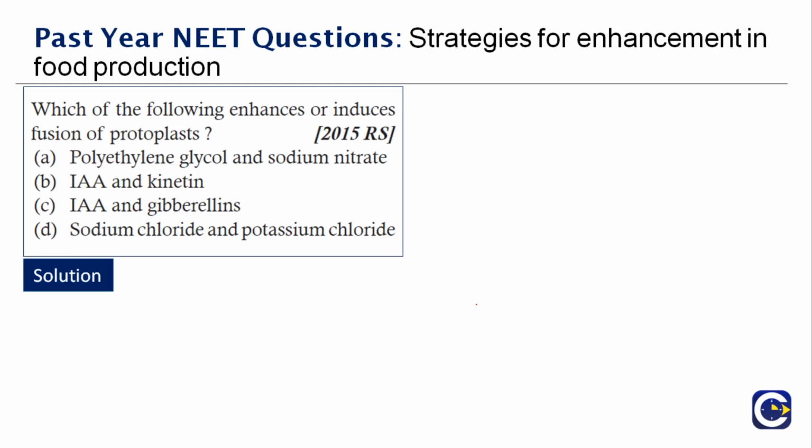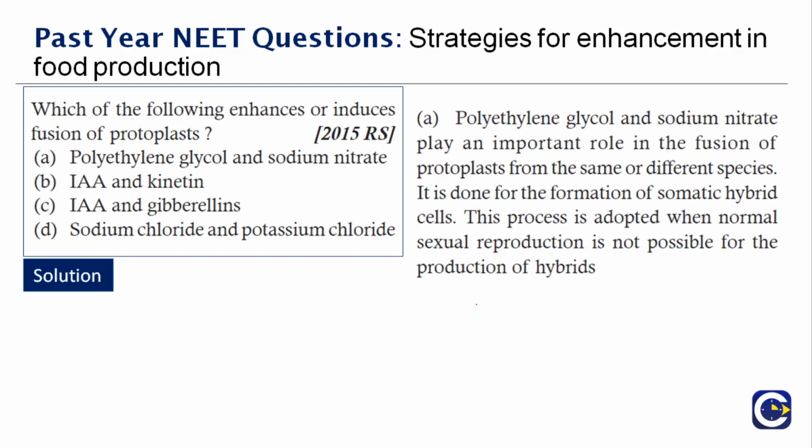It is done for the formation of the somatic hybrid cell. This process is adopted because normal sexual reproduction is not possible for the production of such hybrids. So polyethylene glycol and sodium nitrate are used for the fusion process. Therefore the right answer is option A.